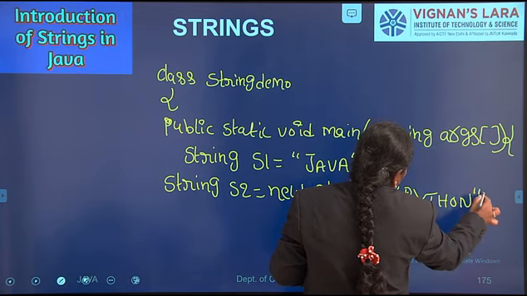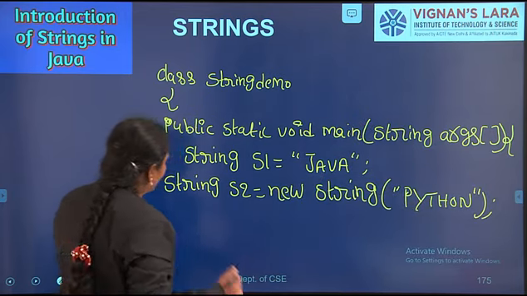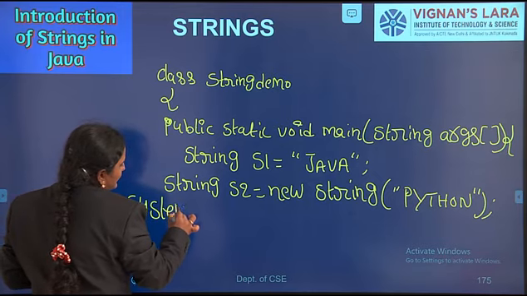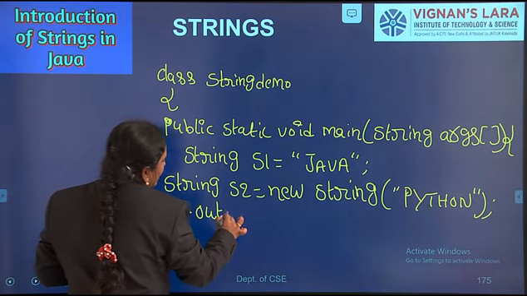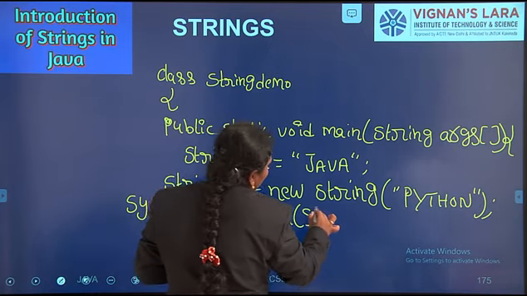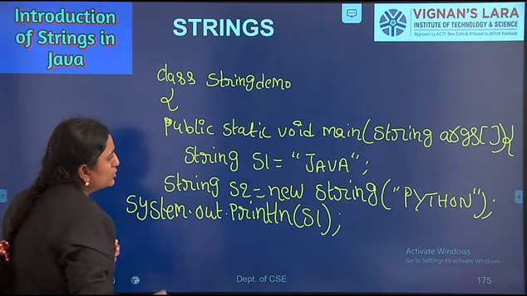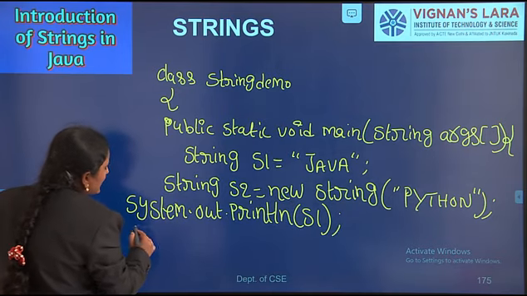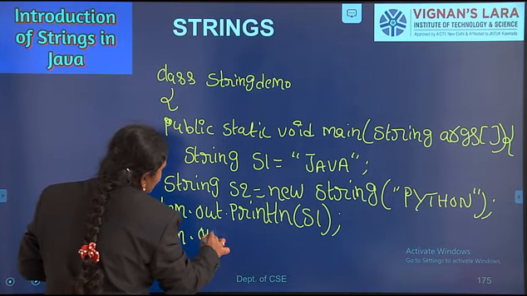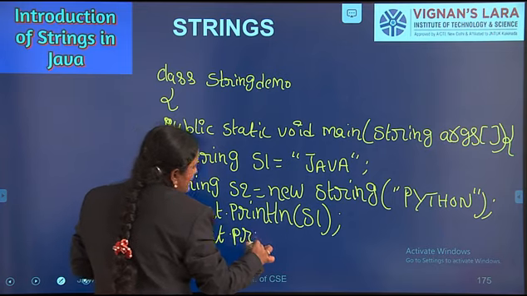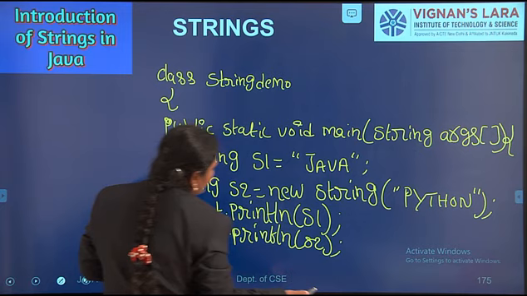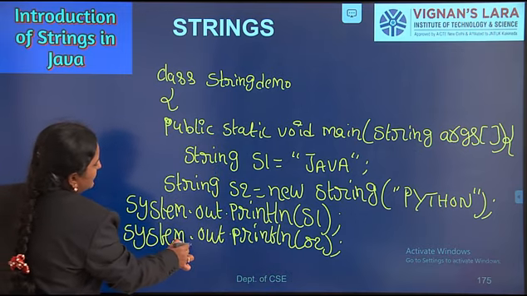Every statement is terminated by a semicolon. Then I want to display these two string references on the console. Here I am writing System.out.println s1. Next, System.out.println s2. Every statement ends with a semicolon. Next I am closing the main method body and class body.